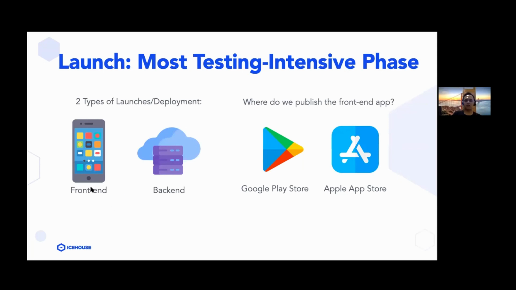But front-end is basically like when we launch an app into the Google Play Store or Apple App Store. That's the part of the app that you download onto your device and start using. It's the part of the app that users use to interact.